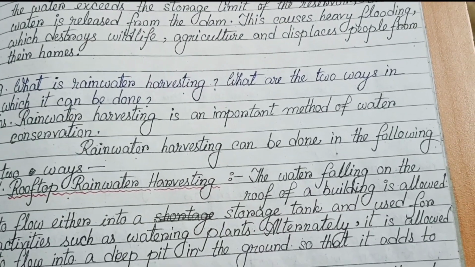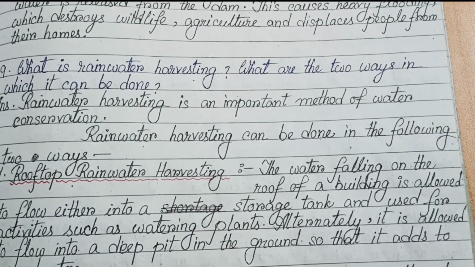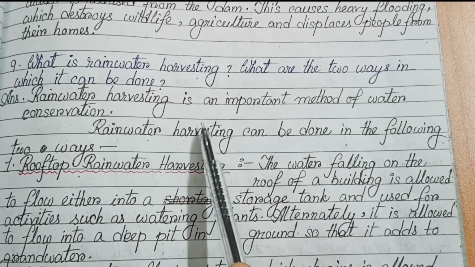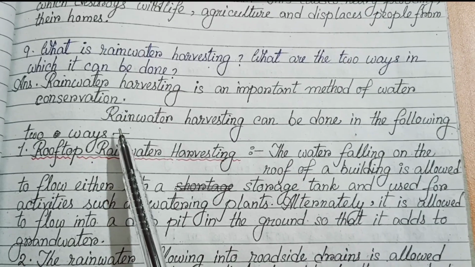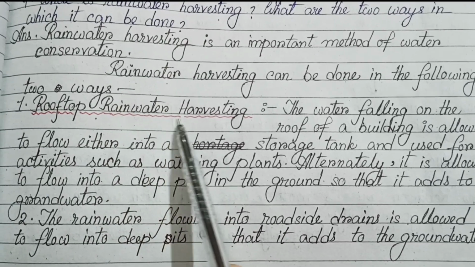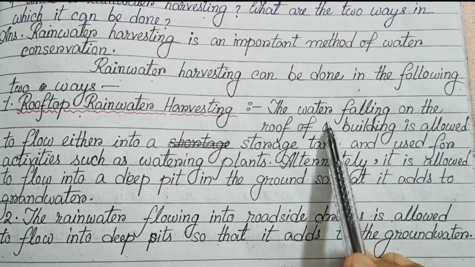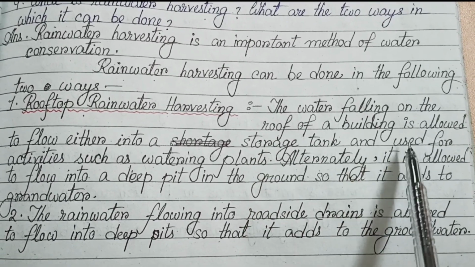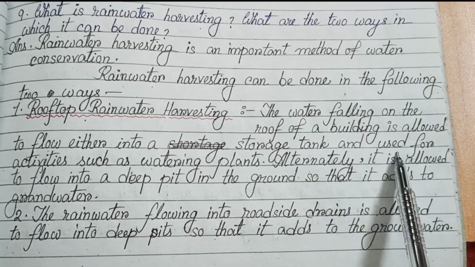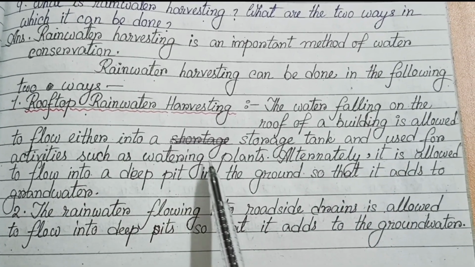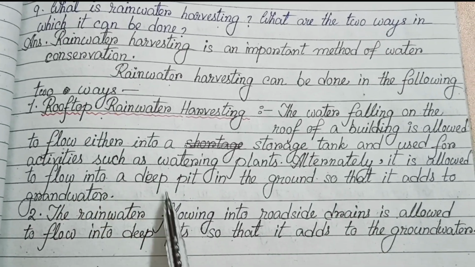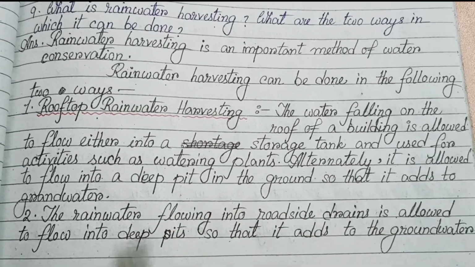Number 9. What is rainwater harvesting? What are the two ways in which it can be done? Rainwater harvesting is an important method of water conservation. Rainwater harvesting can be done in the following two ways. Number 1, rooftop rainwater harvesting. The water falling on the roof of a building is allowed to flow into a storage tank and used for activities such as watering plants. Alternately, it is allowed to flow into a deep pit in the ground so that it adds to groundwater.